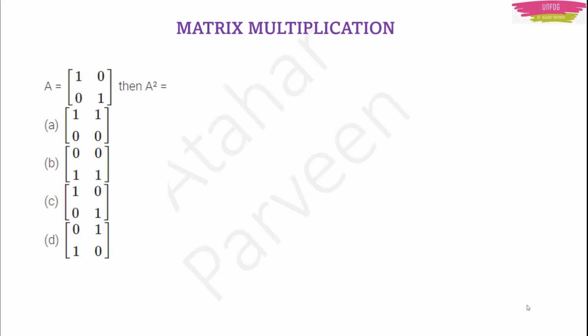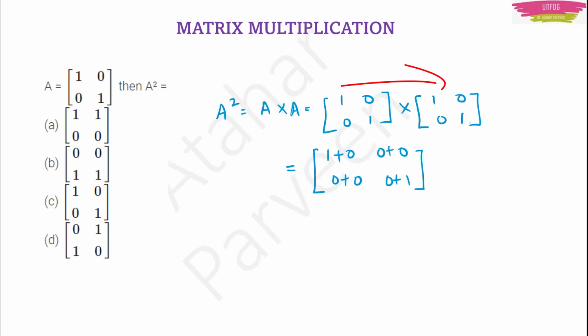Here the question is that there is a matrix 1 0 0 1. You have to find A square. That means you have to multiply A with A only. So you use that same thing. A into A, you write these two matrices and then you do it. 1 into 1 will be 1. Plus 1 into 0 will be 0.